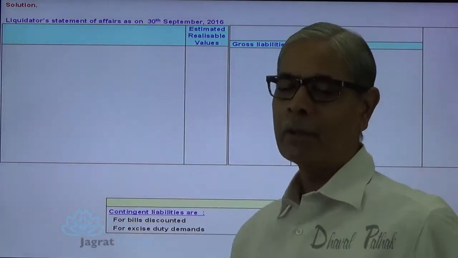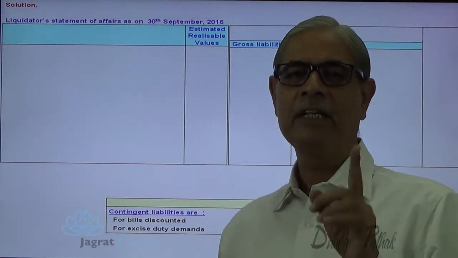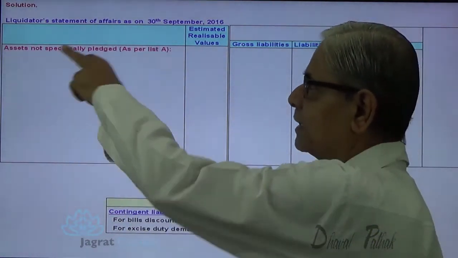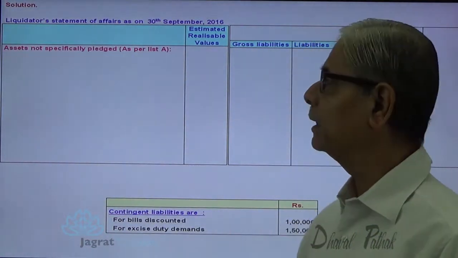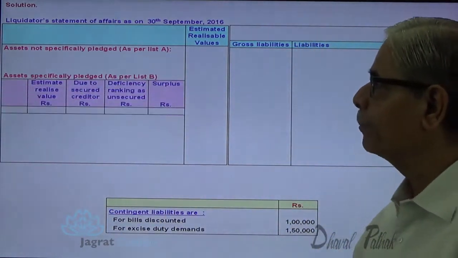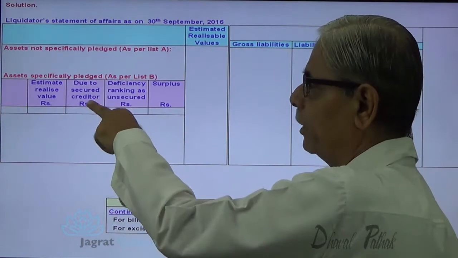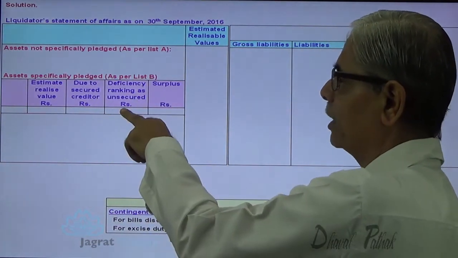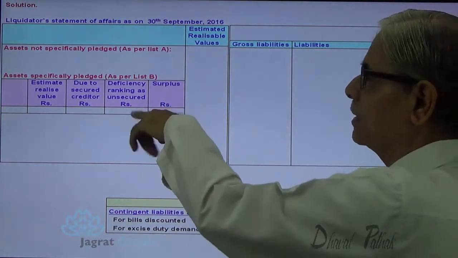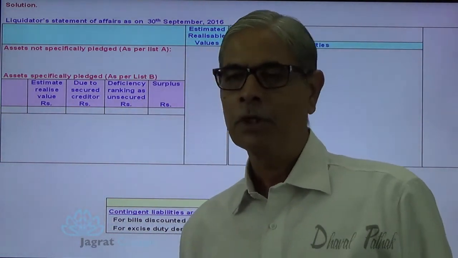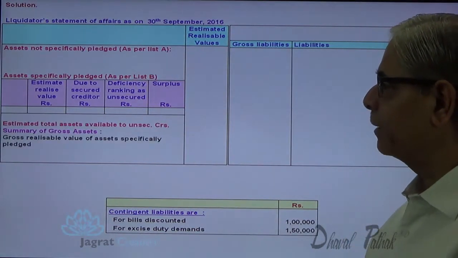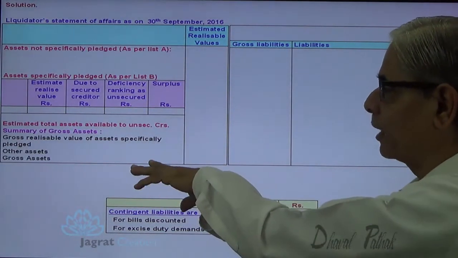Here first of all I am going to write down list A, list B, list C, etc. So what is list A? Assets not specifically pledged as per list A. Assets specifically pledged as per list B, in which estimated realizable value, due to creditors, deficiency ranking as unsecured, and surplus. So these are the details of list B. List C is where the reporting requirement for gross and net applies. That I am going to explain to you after a couple of minutes.